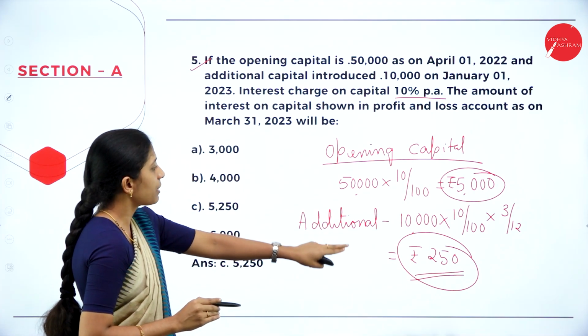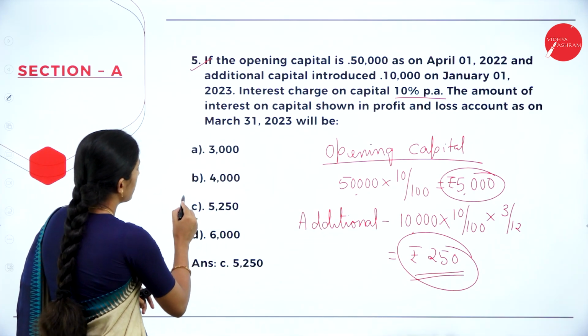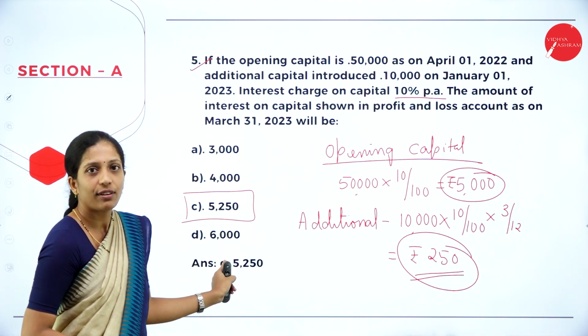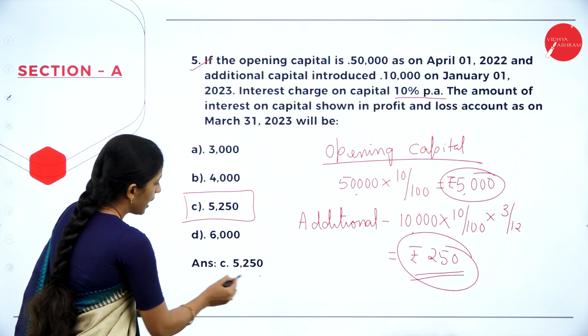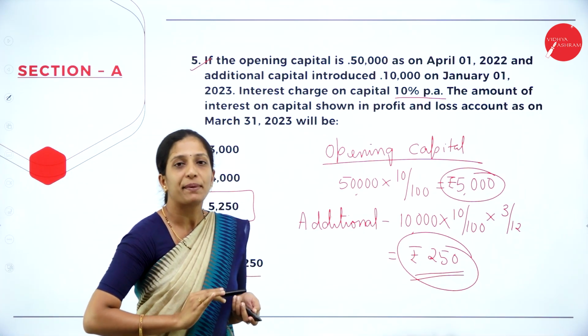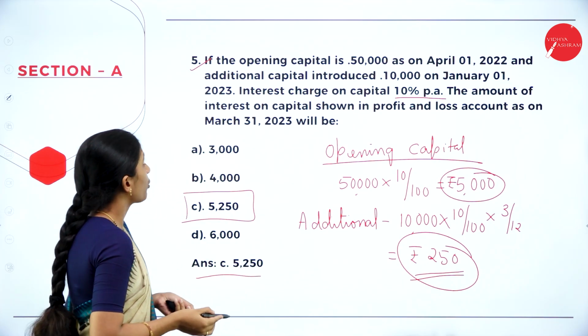So 5,000 plus 250. So your answer is how much? Option C, 5,250. So once you calculate, you will get the exact answer. So your answer is option C, 5,250. So these were all multiple choice questions. Now let us see the Roman number 2.